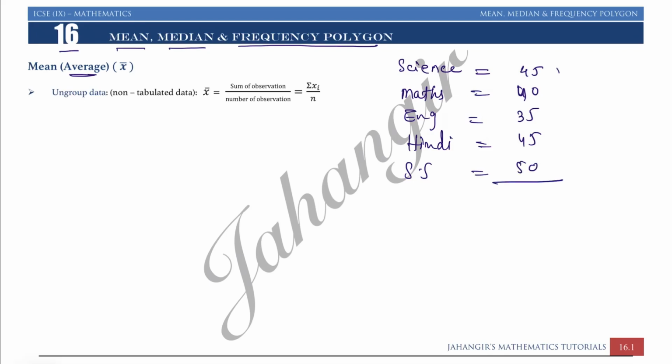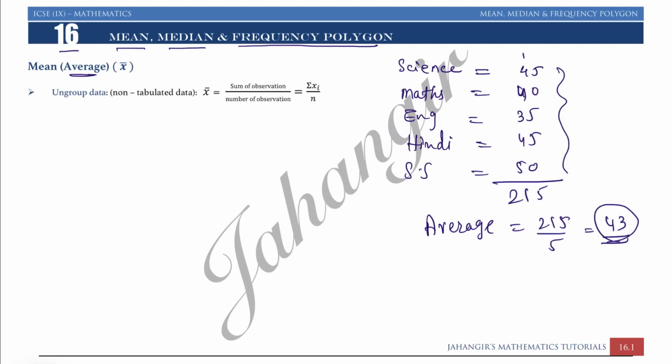The average means add 5 subjects का marks: 45, 40, 35, 45, 50. The total is 215. So its average will be 215 upon 5, that is 43 marks. So average is 43 marks. If you see each subject में as an average you are getting 43 marks if you are finding the average of 5 subjects. Average means sum of observation upon number of observation.